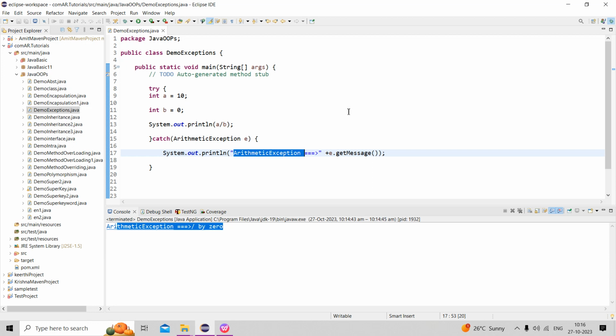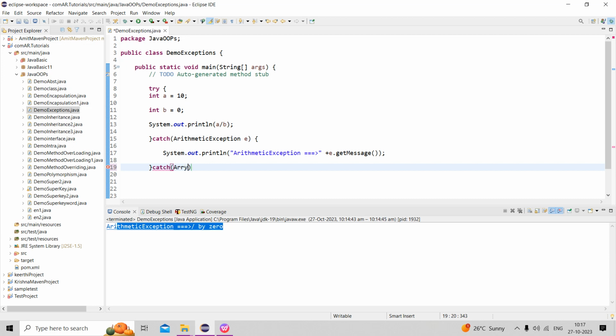Next, you can write a single try block with multiple catch blocks. It is possible. For example, array index out of bounds is something you can write.